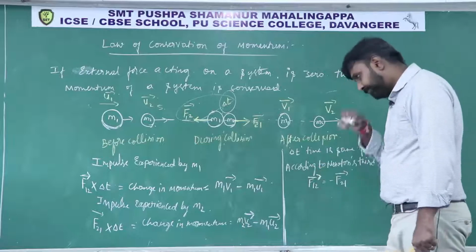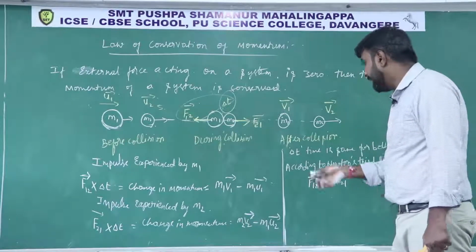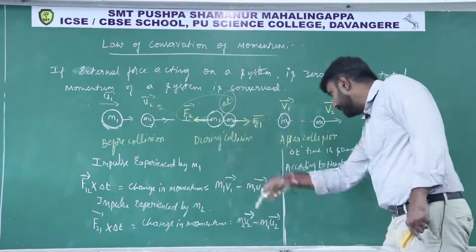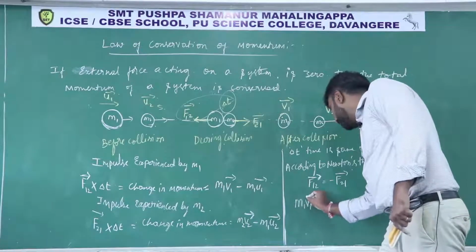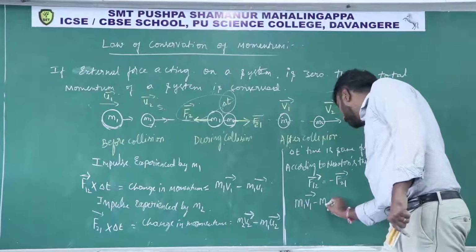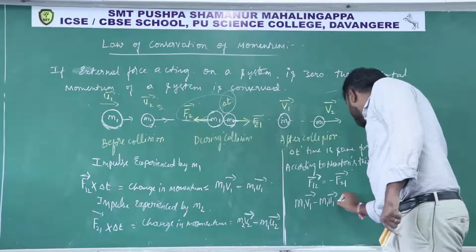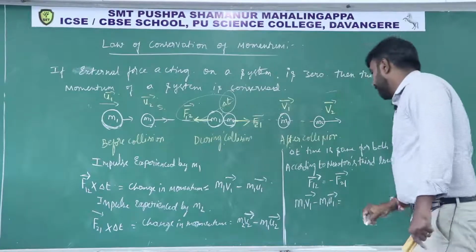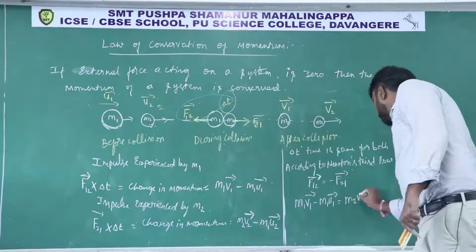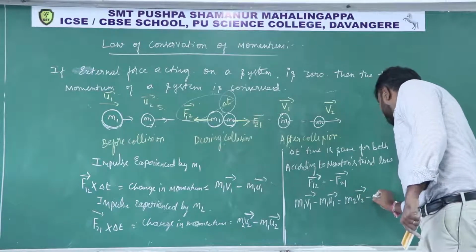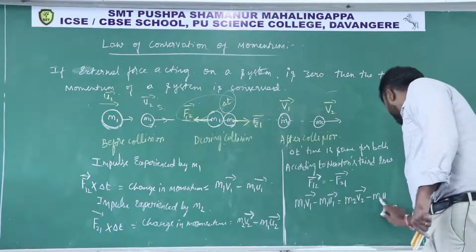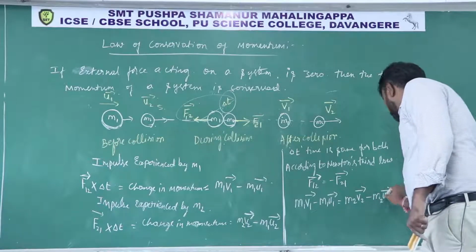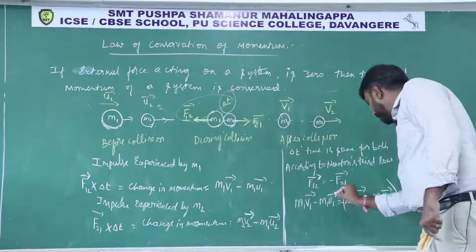And then here, if delta t gets cancelled, you can write m1 v1 minus m1 u1 is equal to m2 v2 minus m2 u2. So here the minus sign is there.